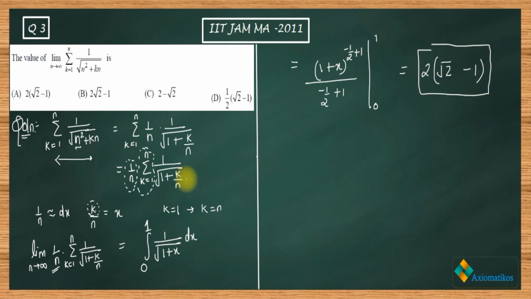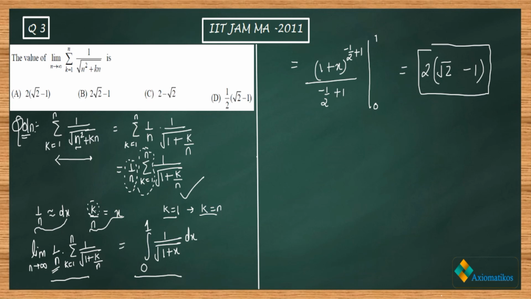You have to understand that whenever you see this type of expression, you can consider 1 by n as dx and k by n as x. Using this, from where k is moving, you can place your limits. Finally, I have used the definition of Riemann integration to write this limit in the form of an integral. So this is how we can do this question.